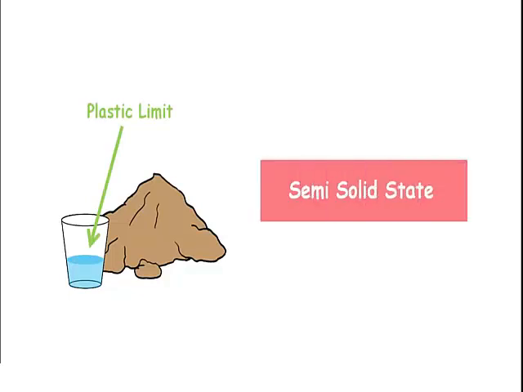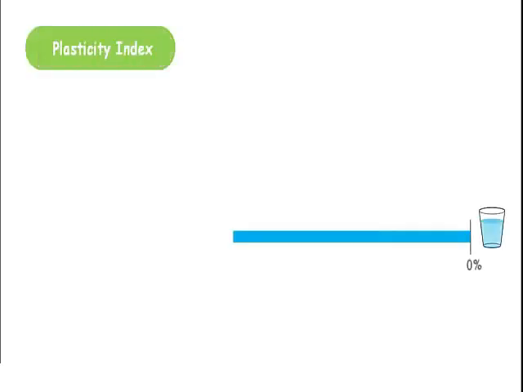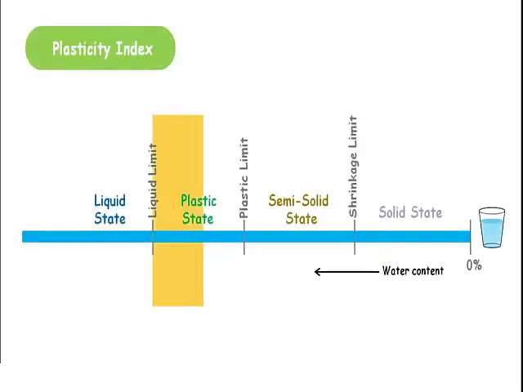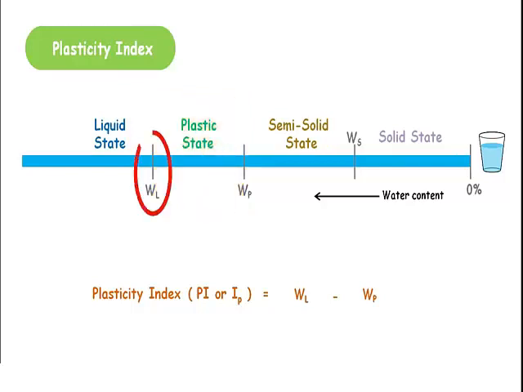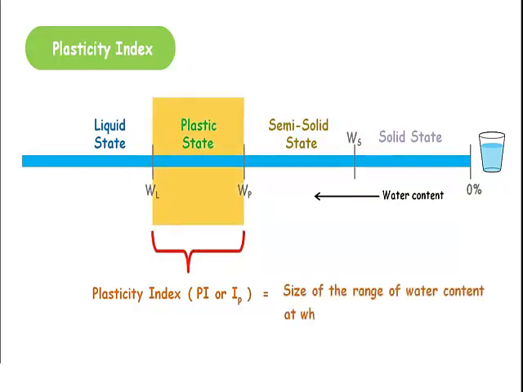Here we define a quantity, plasticity index, which is the range of the water content over which the soil remains in plastic state. We represent plasticity index as PI or IP, and it is defined as the difference between the numerical value of liquid limit and plastic limit. We need to keep in mind that these limits are nothing but the water content values at which soil changes its behavior. Plasticity index shows the size of the range of moisture content at which the soil remains plastic.